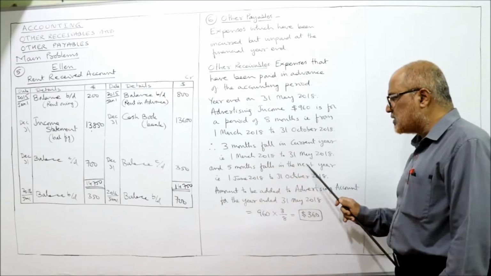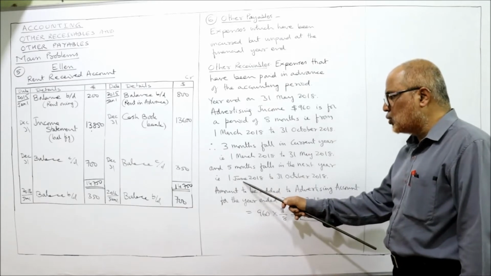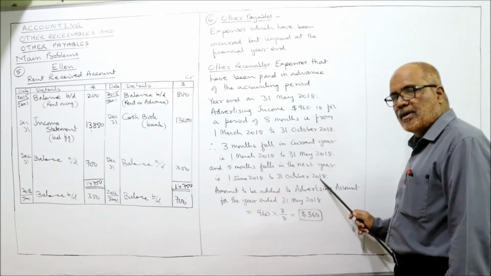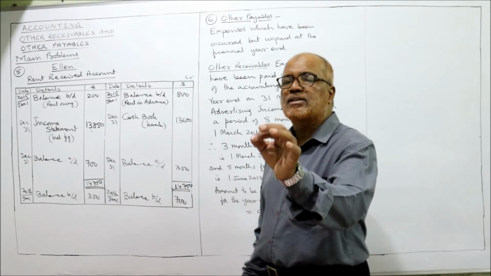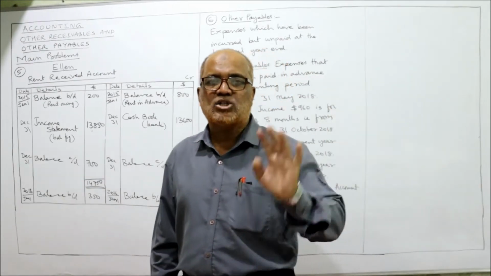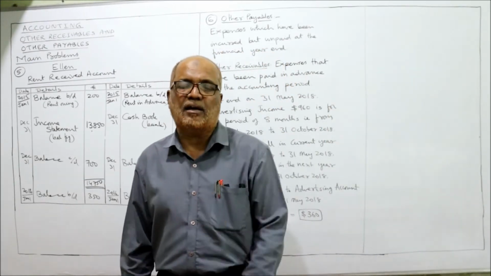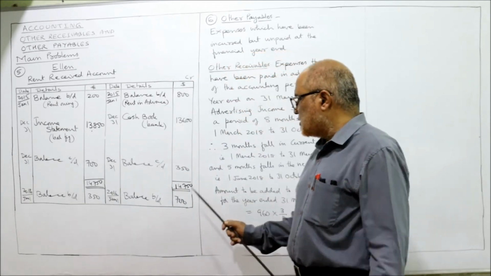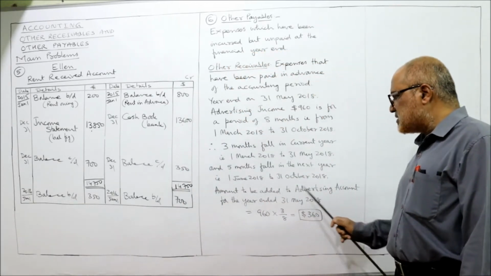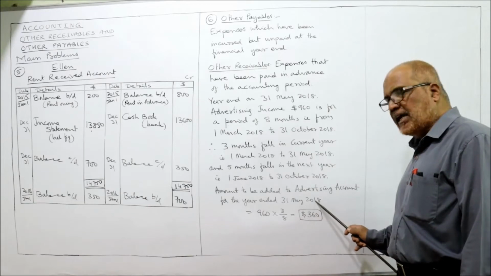And 5 months falls in the next year, from 1st June to 31st October. But ultimately it is asking you how much advertising expense will be charged to the income statement of the current year. So 3 months. Amount to be added to advertising account for the year ended 31st May 2018.